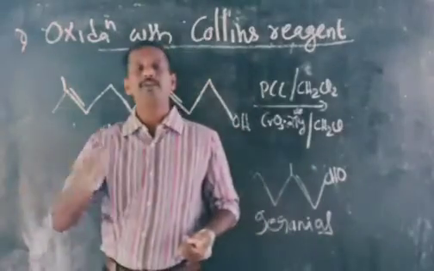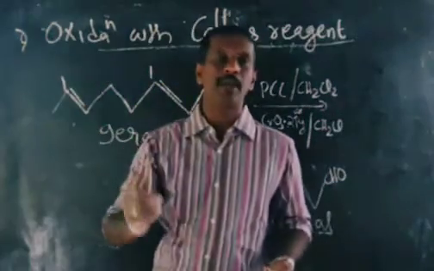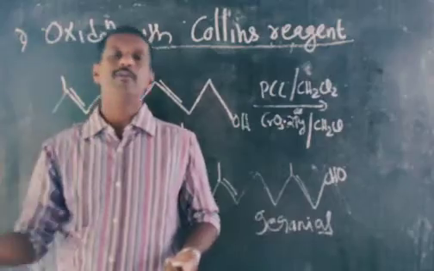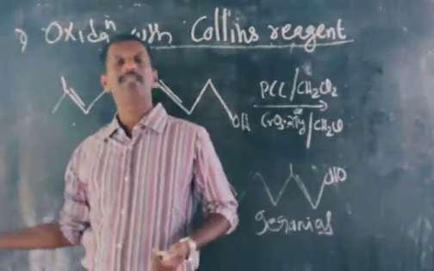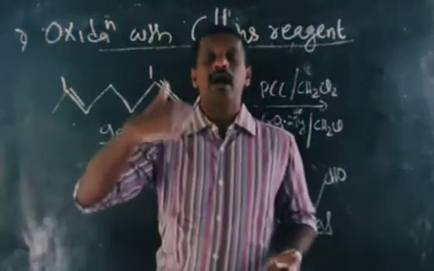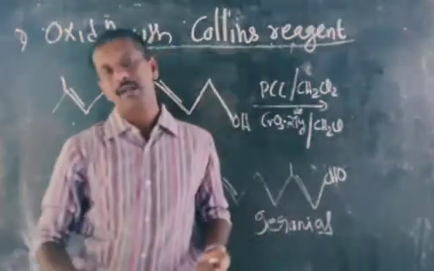But if we use other oxidizing agents, what will happen? The double bond will break and it will be converted to a mixture of aldehydes or carboxylic acids. But when you use PCC or Collins reagent, it will not affect the double bonds.